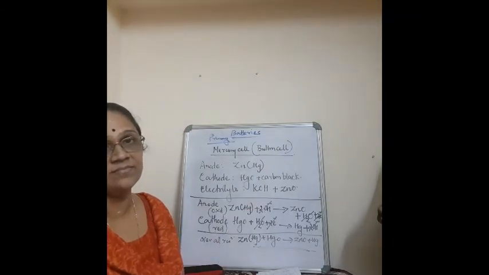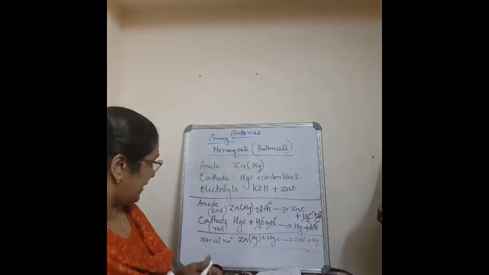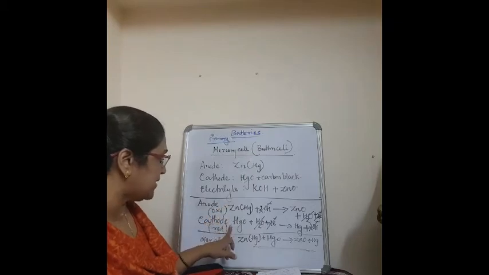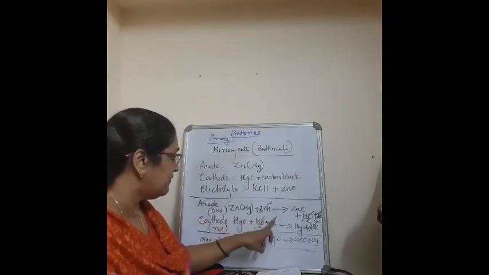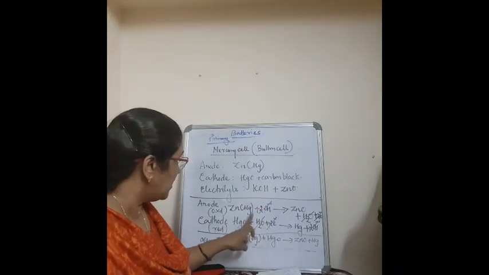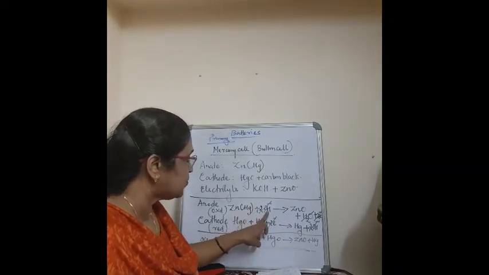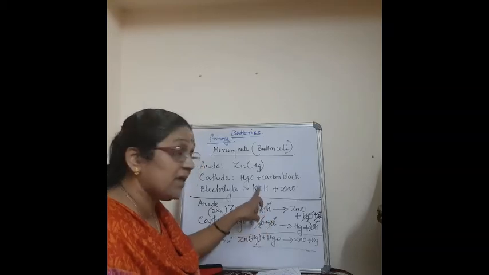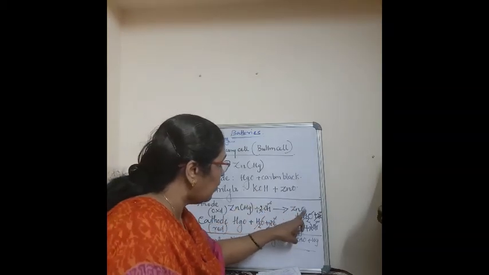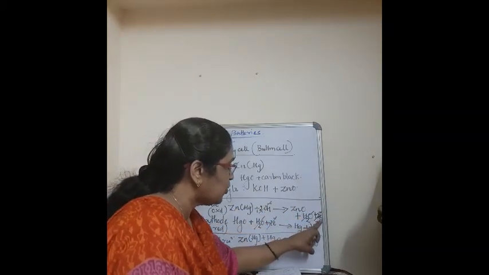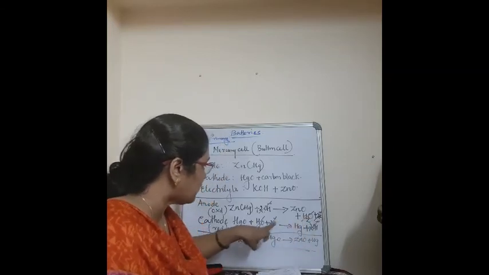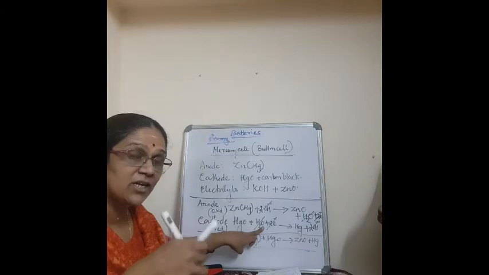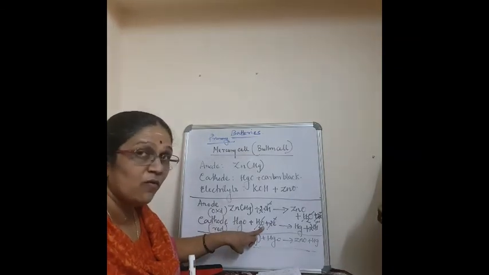Just study this, and you will have an idea of how to write the anode and cathode. If you study the anode first, you can very well write the cathode. ZnHg plus 2 OH minus, OH is from the electrolyte, will give you ZnO, giving out 2 electrons plus water. You put this 2 electrons plus water here because you have to cancel them out for the overall reaction.